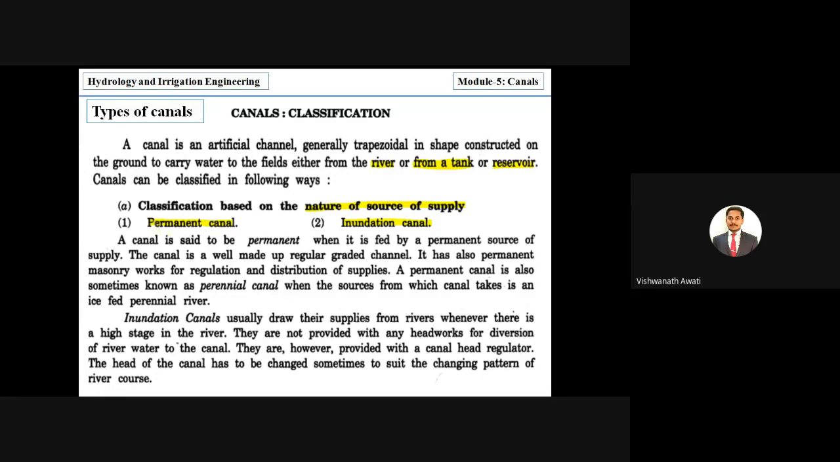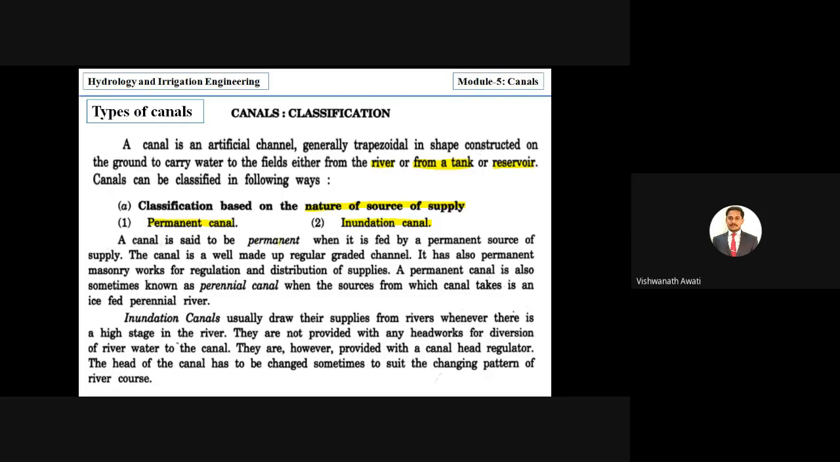So by the name only you can easily understand. One is a permanent source of water, and inundation means whenever water is available in the river, then only you can operate. We'll see in detail what is meant by permanent canal and inundation canal.